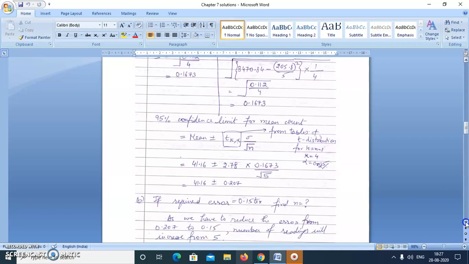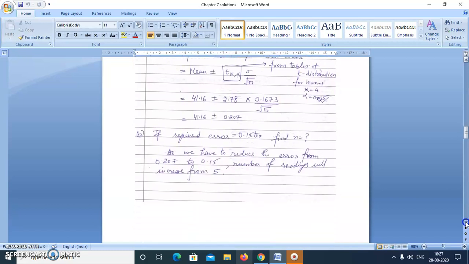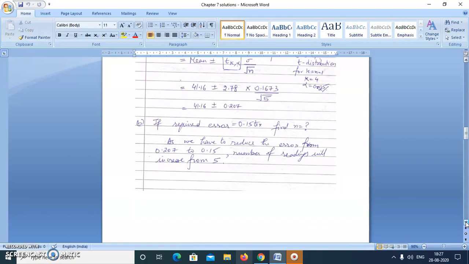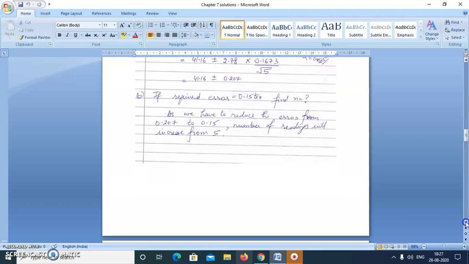Okay, now the second part is somewhat different from the previous one. In this case, if the required error is 0.15 tex, we have to find n. Earlier, in the case of a large sample, in the same question we just formed a linear equation and solved it for the value of n. But now there is a problem. Why? As we can see, if we have to reduce the error from 0.207 to 0.15, the number of readings will increase, n will increase, that we know.